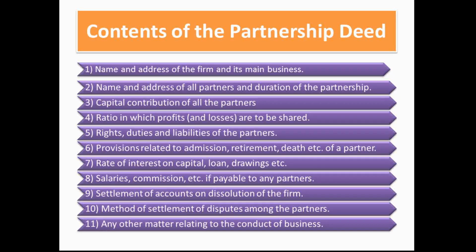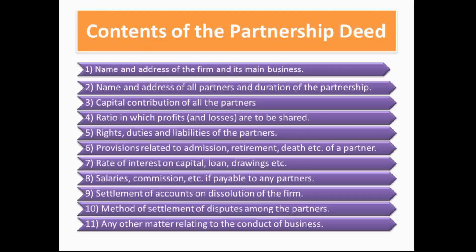Let us study certain contents of the partnership deed. First is the name and address of the firm and its main business. Second is the name and address of all the partners and the duration of the partnership firm. There is no need to specify the duration of the partnership. Only in case the partnership is for a particular period of time do we have to specify the duration of the partnership.